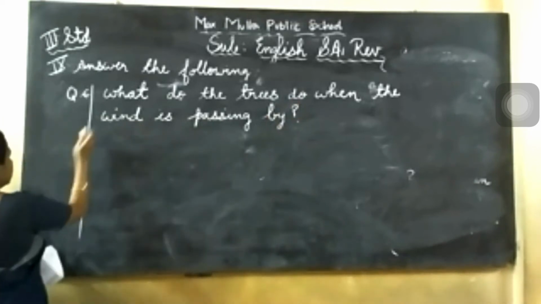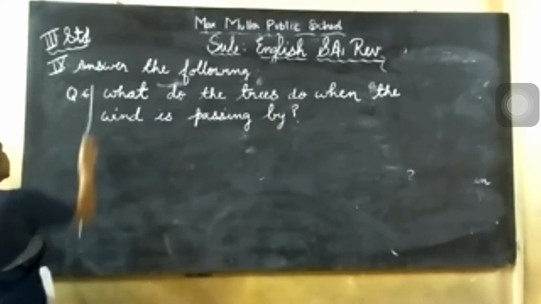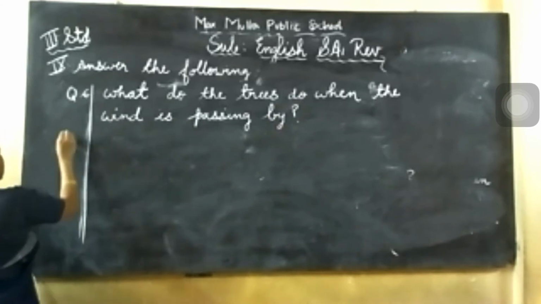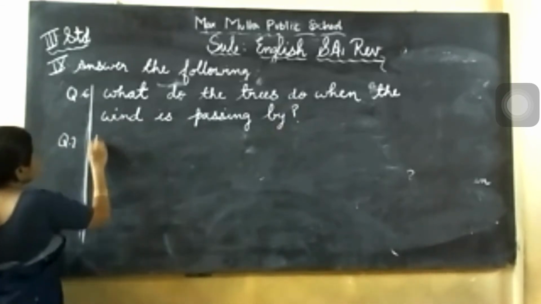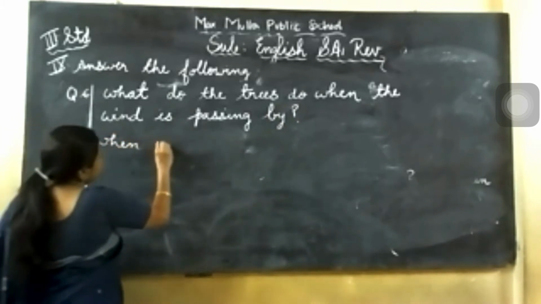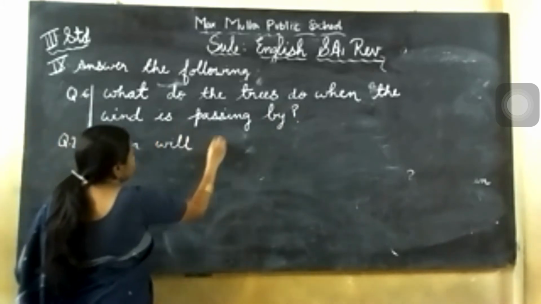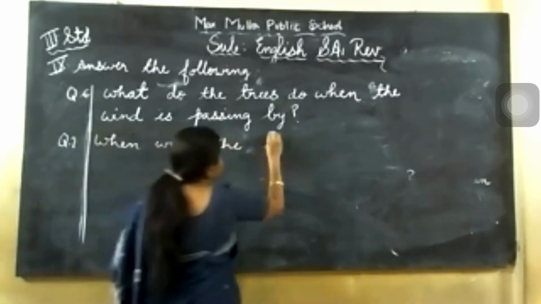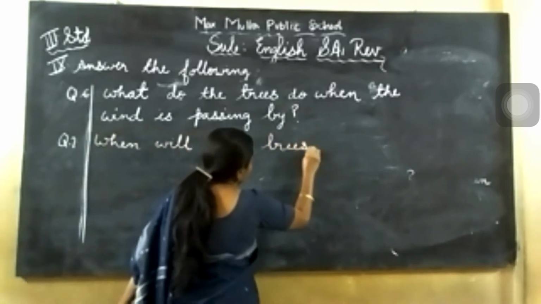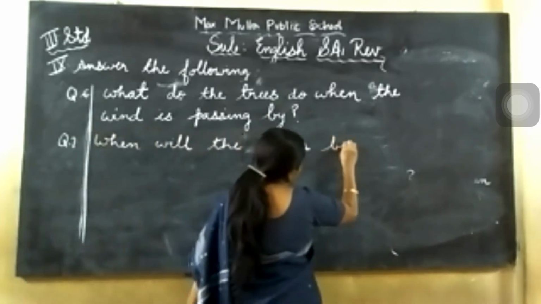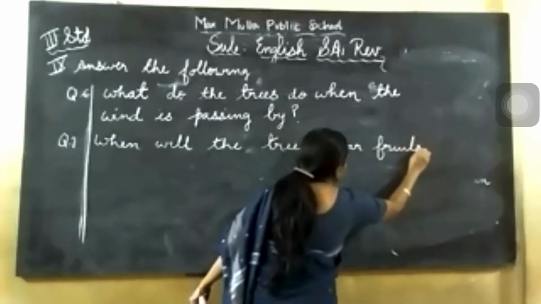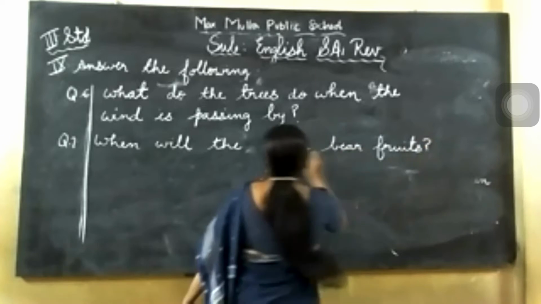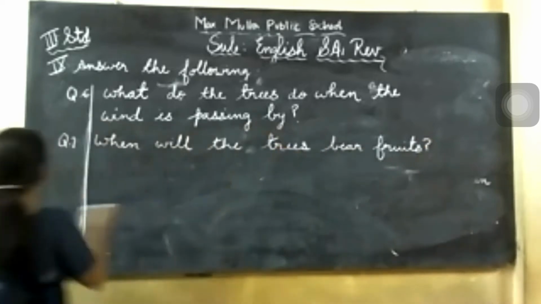Question number 7 is, when will the trees bear fruits? Now last question. Question number 8.